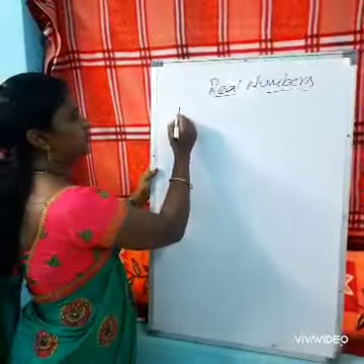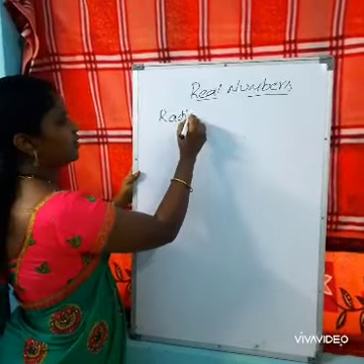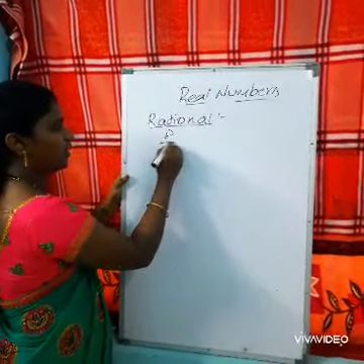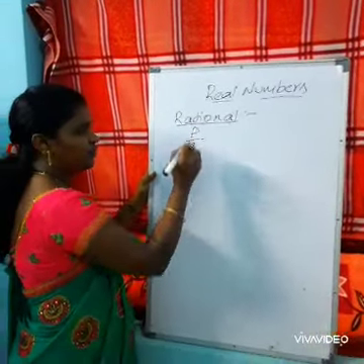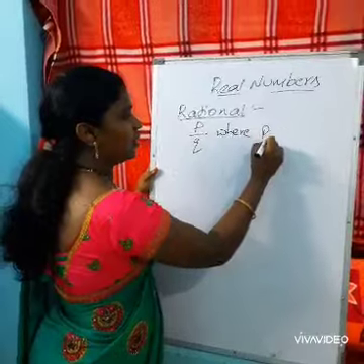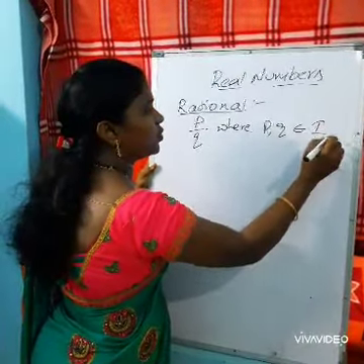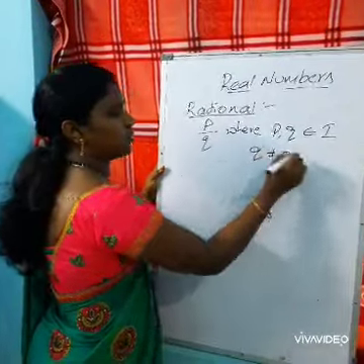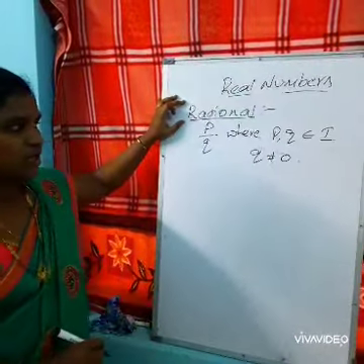Once again, we can recall that rational numbers must be in the form of p by q, where p and q must be integers, and q is not equal to 0. So this is a rational number.